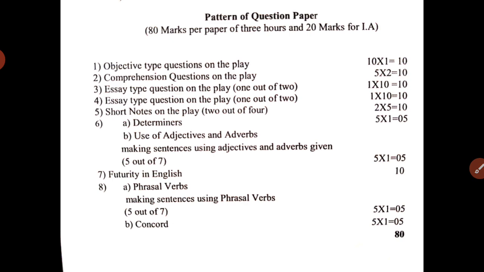Then 30 marks are divided into other 5-mark questions: determiners, adjectives and adverbs, futurity in English, phrasal verbs, concord, you will get questions on these. So total 80 marks. So this is about the question paper pattern. If you know this question paper pattern, you can easily start preparing for your final exams.